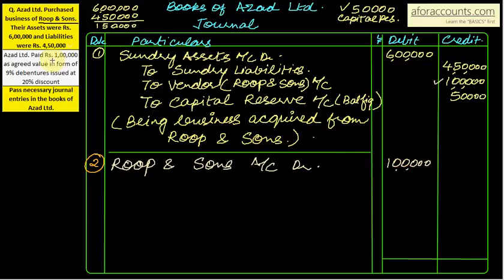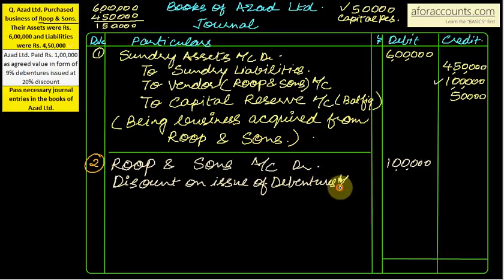Now, since there is discount, so first let's write the entry. Discount on issue of debentures account debit. Whatever will be the discount. To, what are you giving the vendor? You are giving him 9% debentures. So, to 9% debentures account.